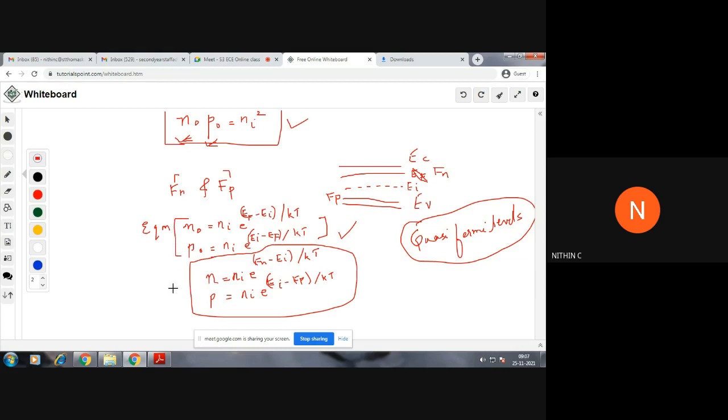If it is not equilibrium, if you are applying some sort of energy, these will be the expressions for electron and hole concentration. We have done nothing other than replacing the EF in this expression with Fn and Fp. In the case of n, we replaced EF by Fn, and in case of p, we replaced EF by Fp. That's the only difference in the expressions. But concept-wise, you understood that equilibrium concentration will change if you are applying some sort of energy, and these concentrations can be expressed only in terms of the quasi-Fermi levels, which are Fn and Fp, and you can represent that in the figure also. Is the concept clear?